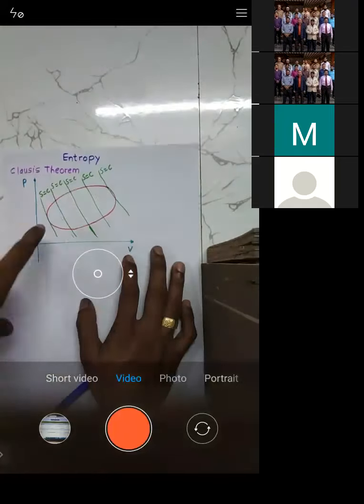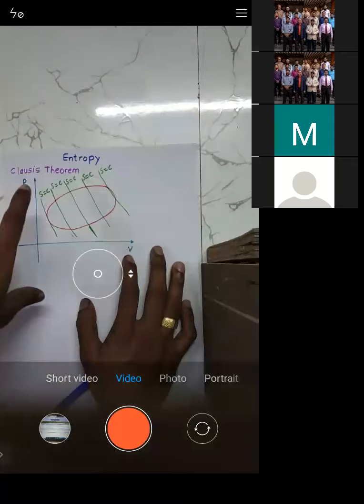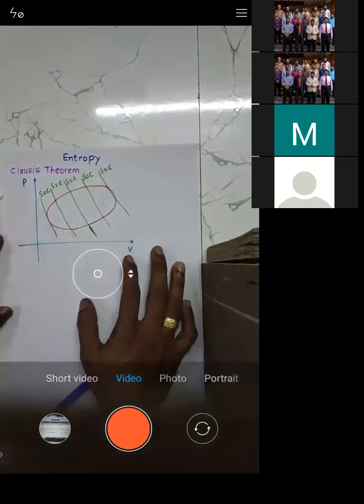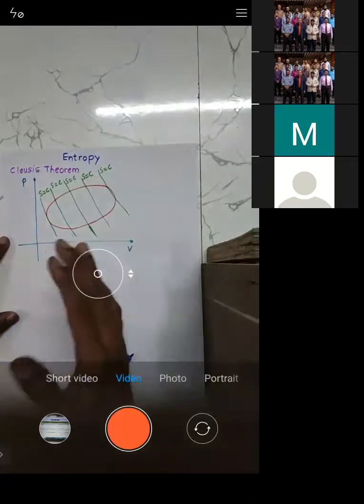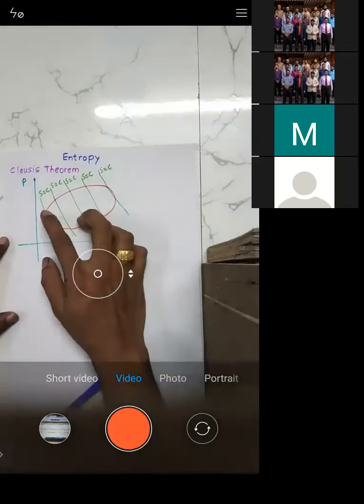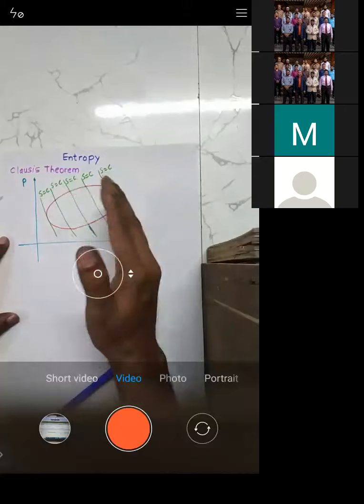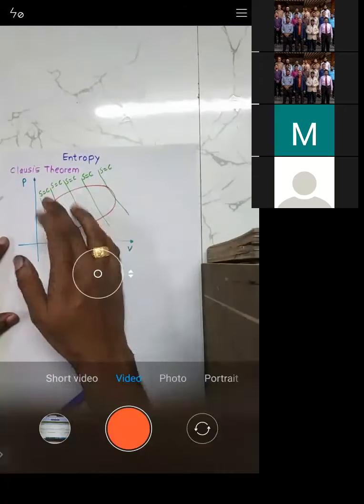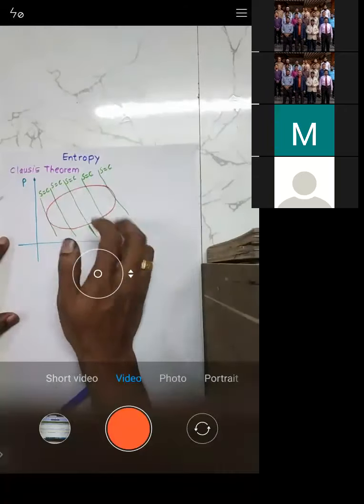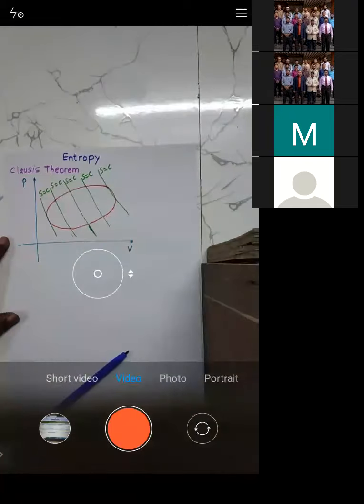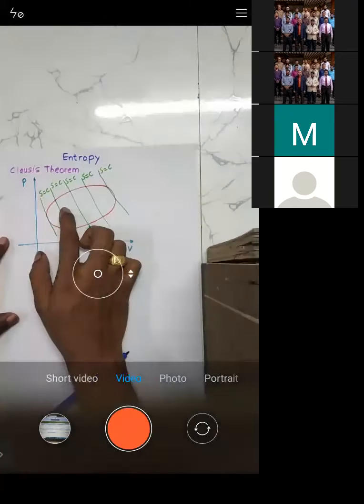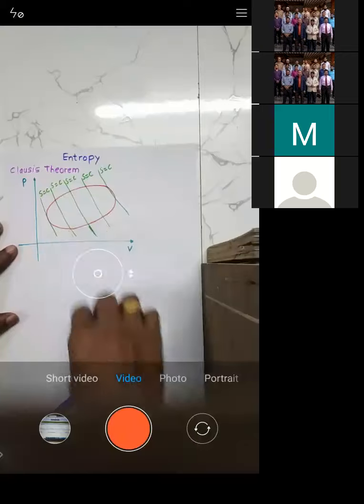We have seen processes such as isentropic compression and isentropic expansion, and the same processes I have drawn. So I will divide this entire cycle into small compartments or strips by means of adiabatic or isentropic processes. Now I will close these strips at the top and at the bottom by means of an